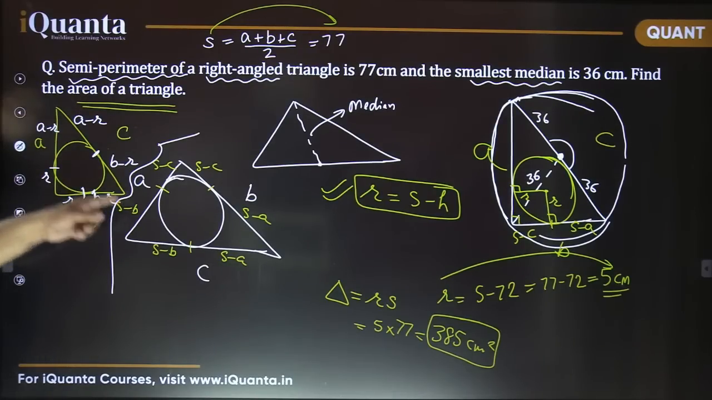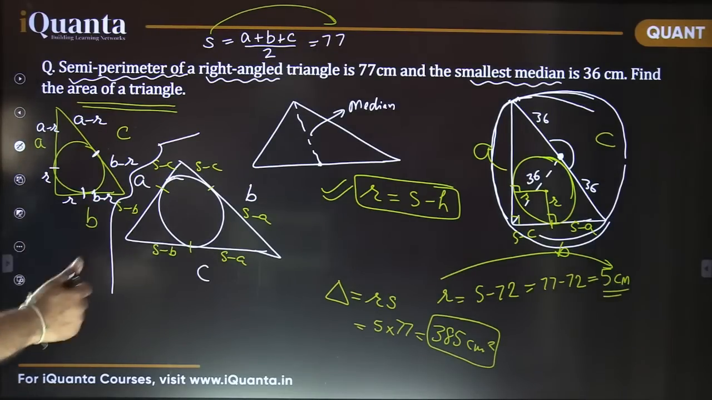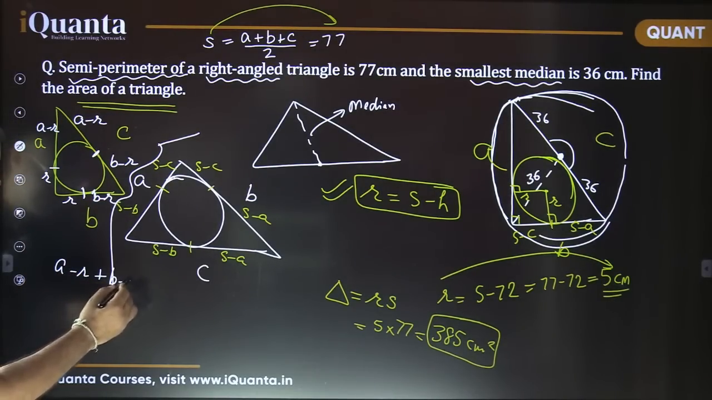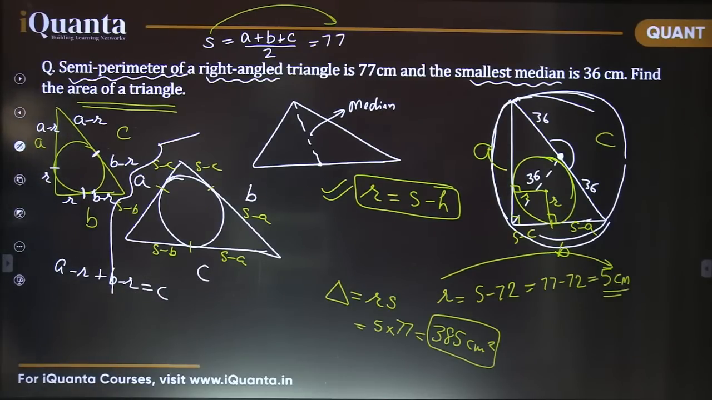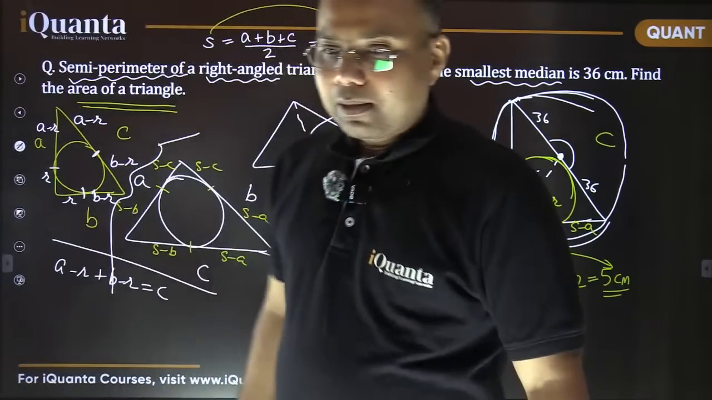So on this hypotenuse, you can see I have divided this hypotenuse into two tangent lengths, A minus R and B minus R, and this total length is going to be equal to C. Let's equate that. What happens? So A minus R plus B minus R equals C. I want all of you to calculate the value of R now in terms of A, B and C.